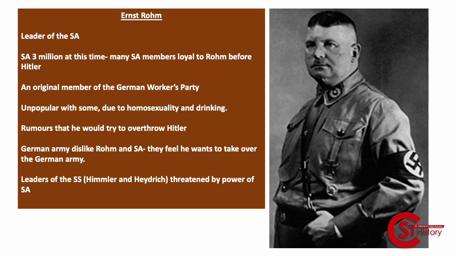And of course, the leaders of the SS, Himmler and Heydrich, they are threatened by the power of the SA. So the SS, the private bodyguards, they're really important and they're powerful and they're dangerous, but they haven't gotten anywhere near the numbers of the SA. So they are a threat to them. So this is a bit of a sort of internal plot, if you like, and if you're watching this in terms of revision and you've been revising the Elizabeth course, this is just like those plots, isn't it, to overthrow a leader. As it is, as we're going to find out, it is Röhm who will be overthrown.